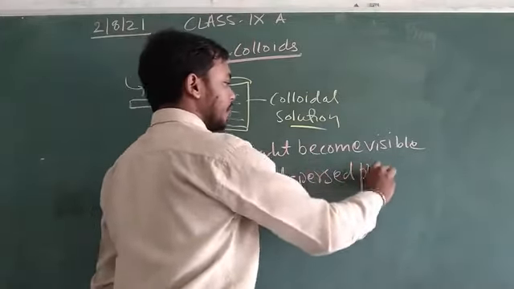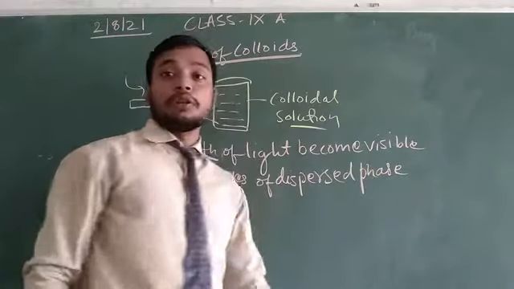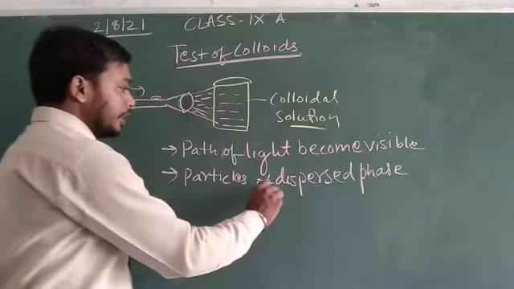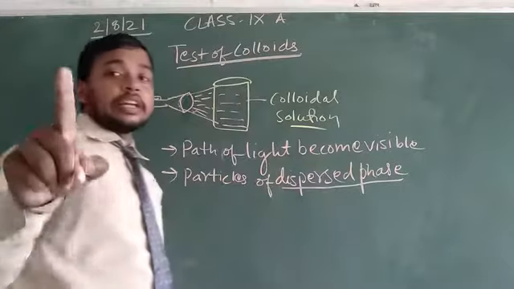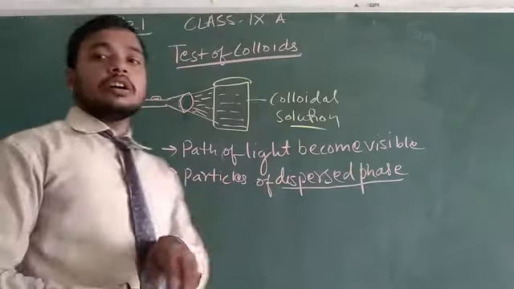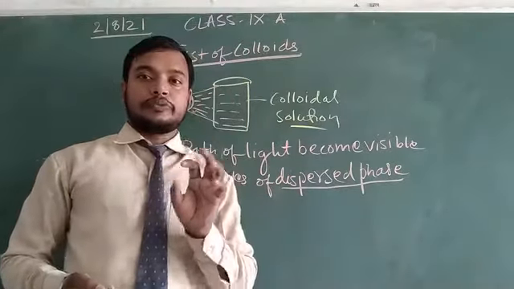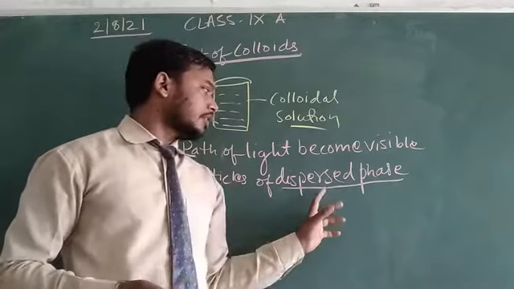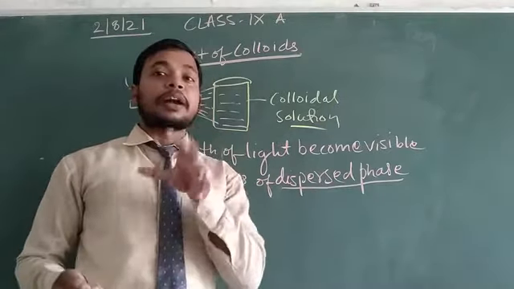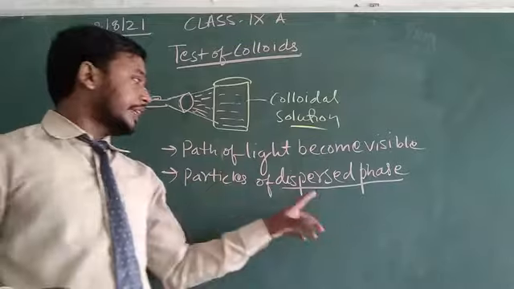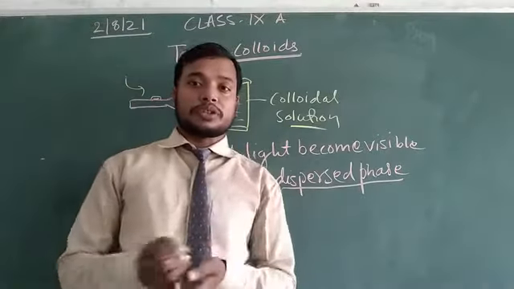Dear students, science is based on terminology. The dispersed phase, especially in colloids, is like the solute particles in a solution. These are the particles which are mixed and present in a very low proportion.